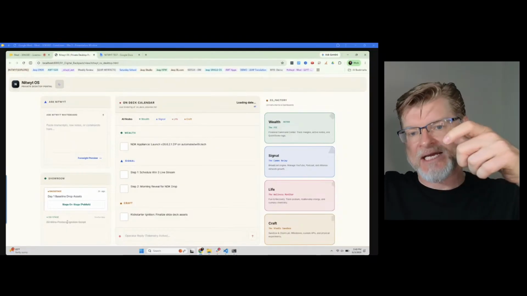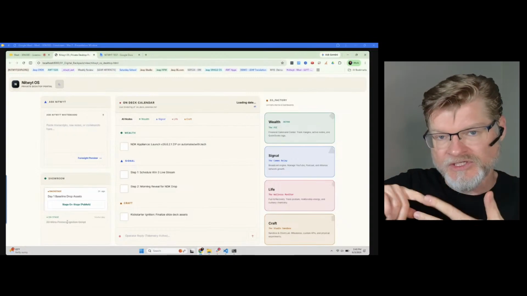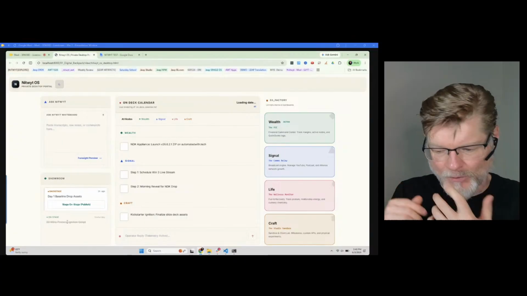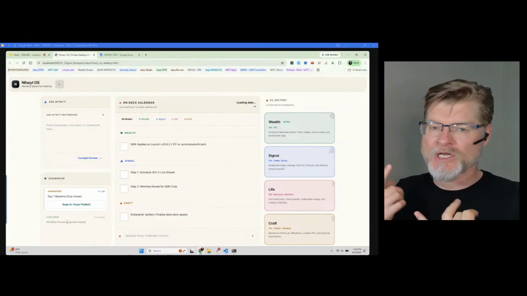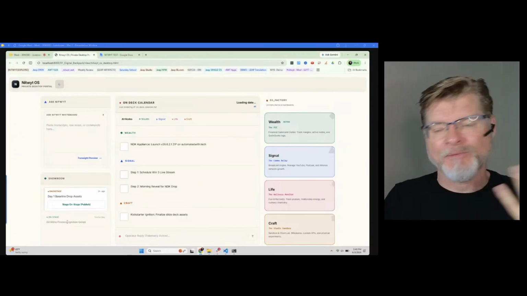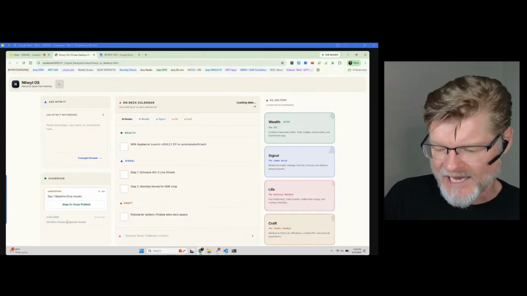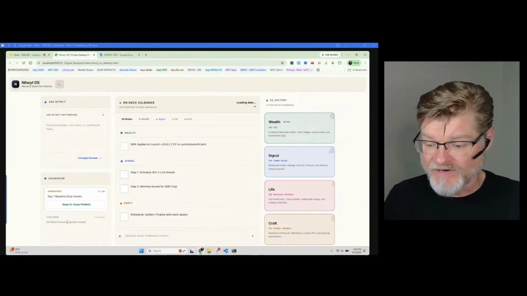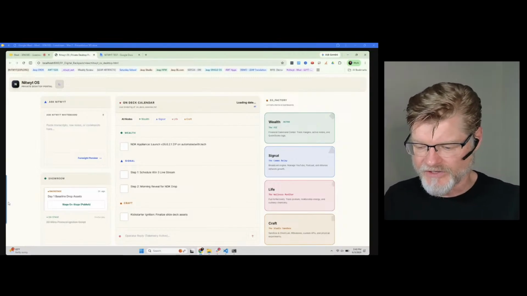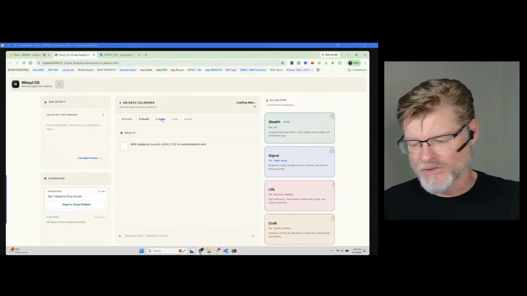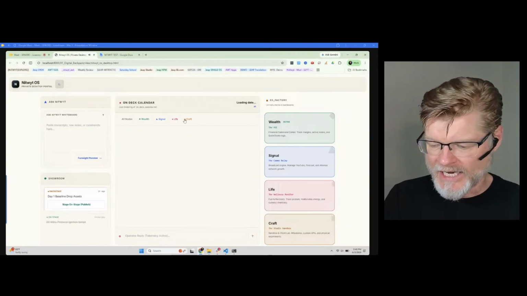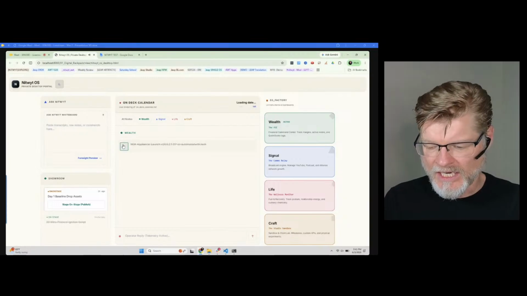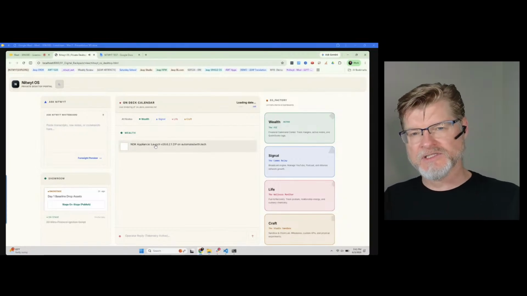It'll add to the on-deck calendar and process through the different nodes for its leap files and say, oh, we need to create this or that or the other thing, and it'll process stuff. At that point, it's on-deck calendar. Then I just go through and operate it. And I can just literally go into the AI and say, hey, Nitwyt, what's next on deck? And I can see what I've got in terms of the different nodes here, the wealth nodes or the signal nodes, whatever I've got to work on, I can go into and then mark these off however I need it to. So this is the next step.